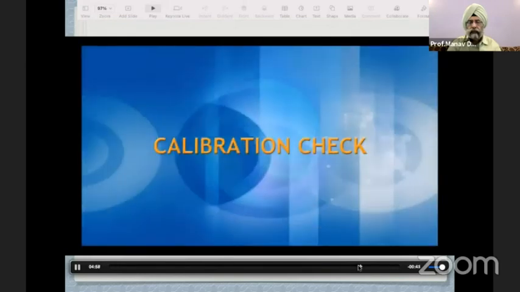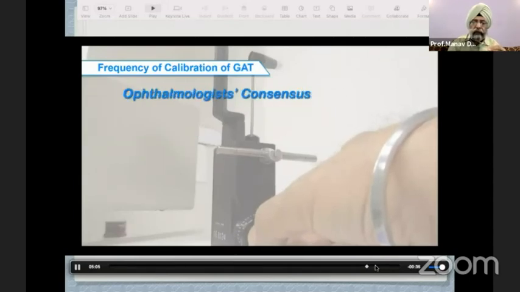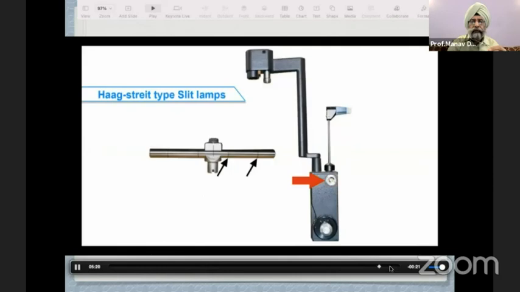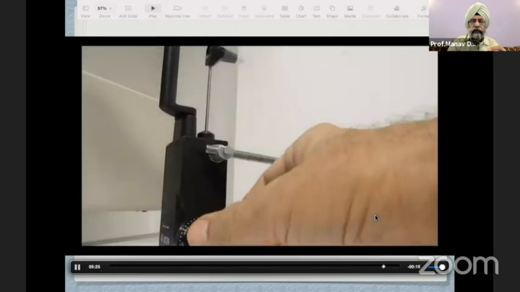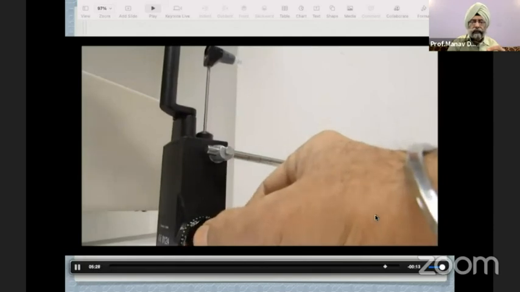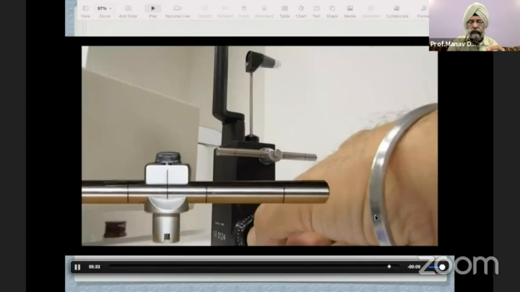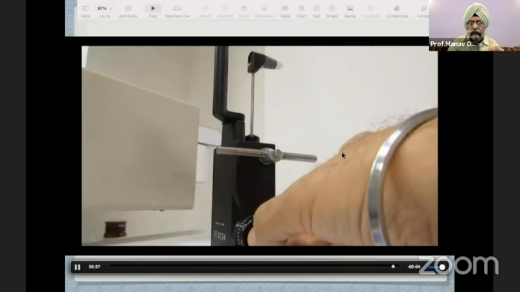Now, the calibration check. Although the manufacturers recommend once a month calibration check of the instrument, the general consensus is a little bit less frequent. Checks are done at positions 2 and 6. For position 2 and 6, marking of different side is required for different models. As shown here, if opposite marking is aligned, the calibration check cannot be performed. Precise setting of mark is key to successful calibration check. If any defect is detected in the calibration, the instrument may need to be sent to manufacturer for repair.